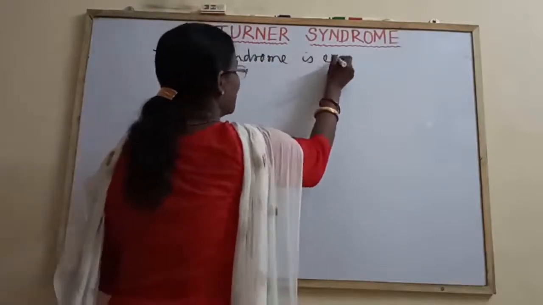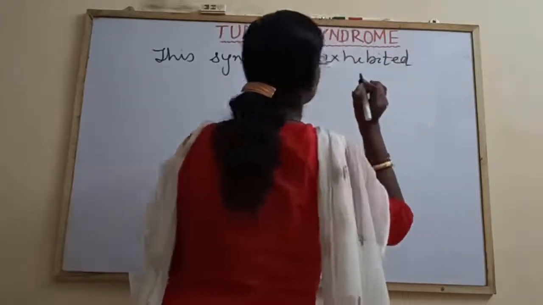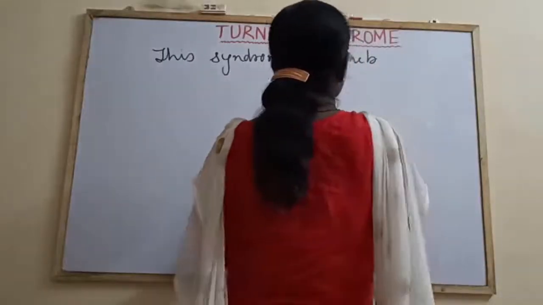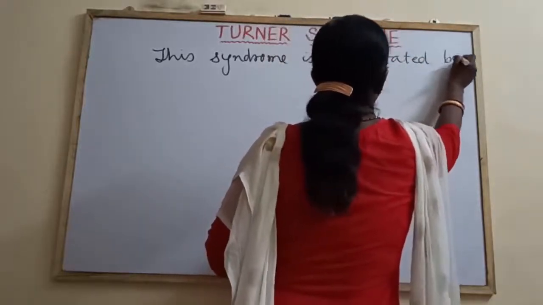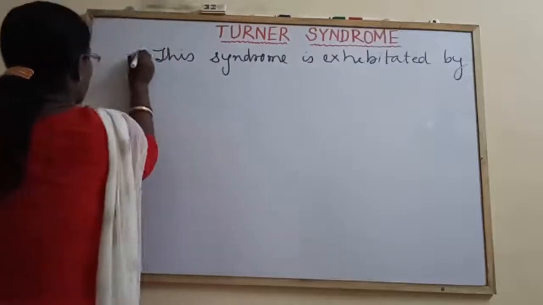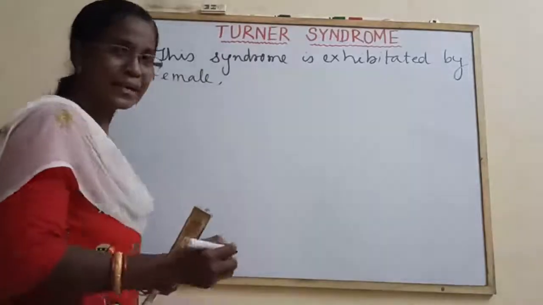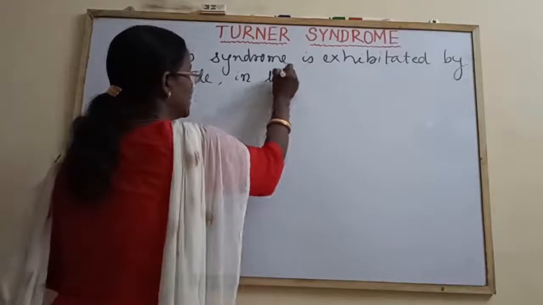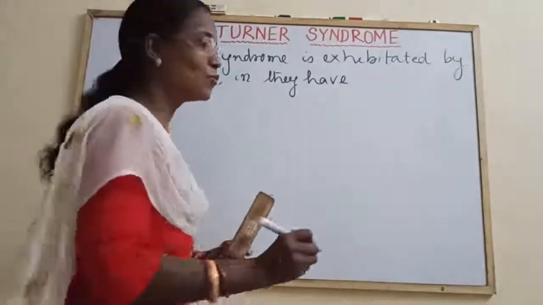This syndrome is exhibited by females in which they have 45 chromosomes.